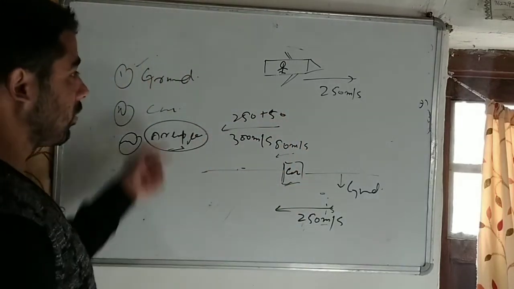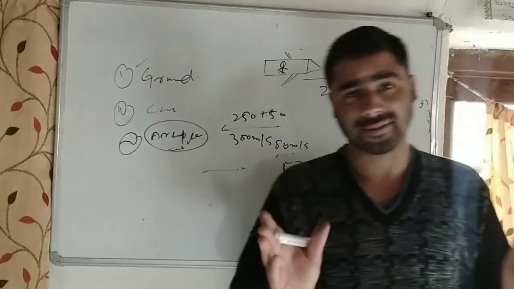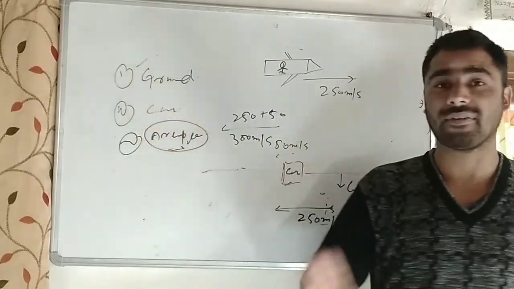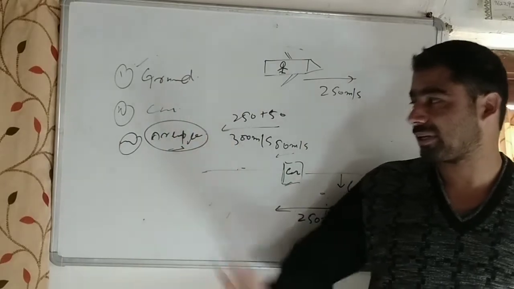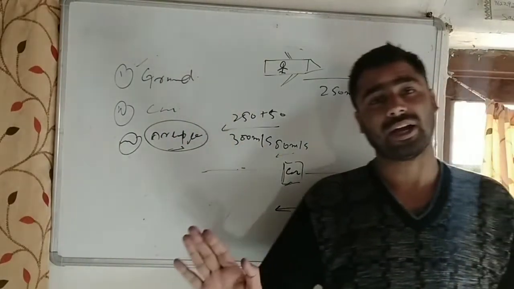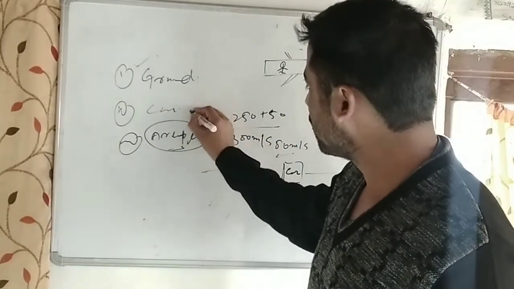In this way, we got the views of different measurements, and we got three classes of measurements. We got the first measurement taking the ground as a reference frame, then taking the car as a reference frame. In the third case, we take the aeroplane as a reference frame. We just viewed these types of measurements, and basically what we are going to do is ignore this type of